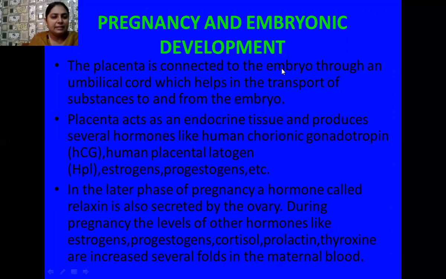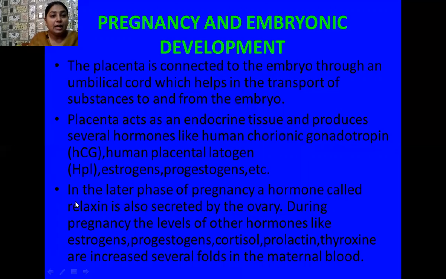Yes, student, the placenta is connected to the embryo through an umbilical cord, which helps in the transport of substances to and fro between them. Not only this function, the placenta also acts as an endocrine tissue and produces several hormones like human chorionic gonadotropin, that is hCG, human placental lactogen, that is hPL, and estrogen, progesterone, etc.